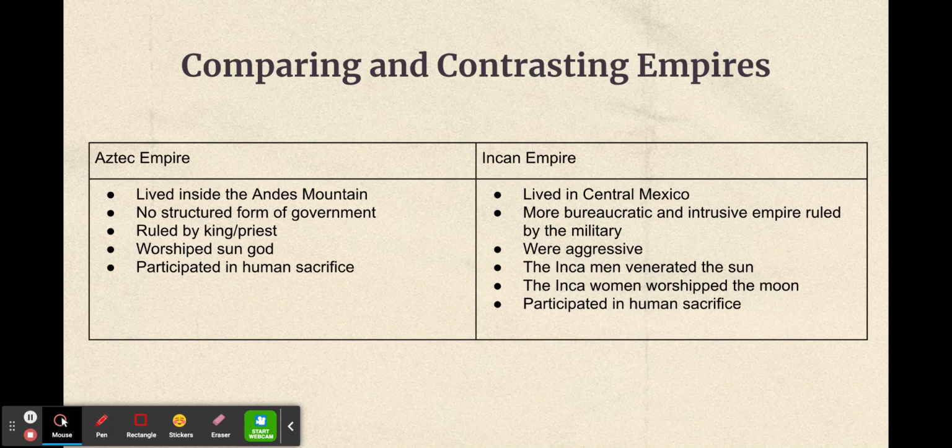The Inca Empire and the Aztec Empire both worshipped gods and they sacrificed humans to the gods. In the Inca Empire, the men venerated the sun while the women venerated the moon. Comparing the two, the Aztecs were more aggressive than the Incas.